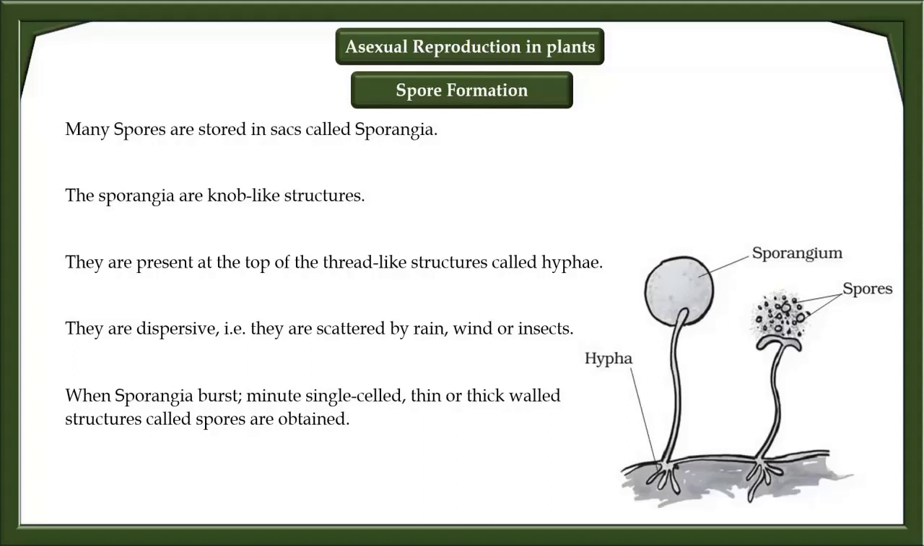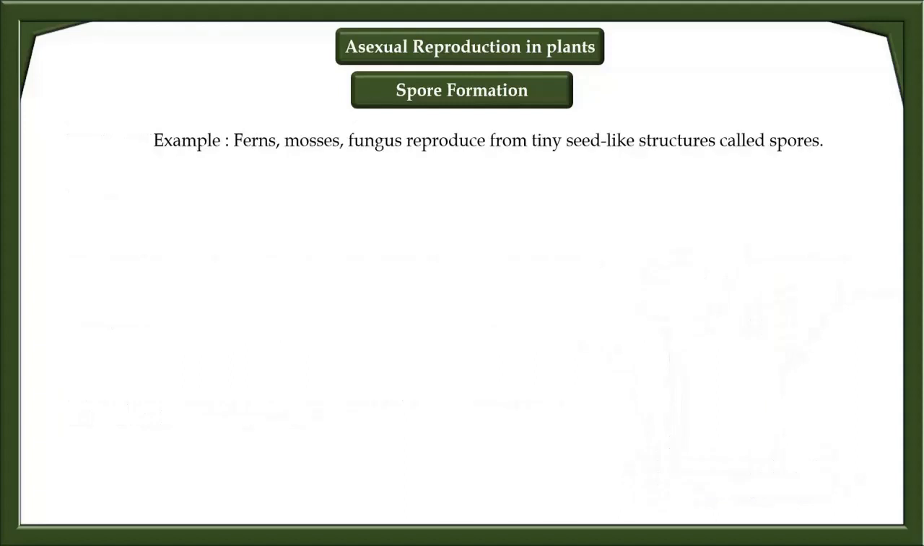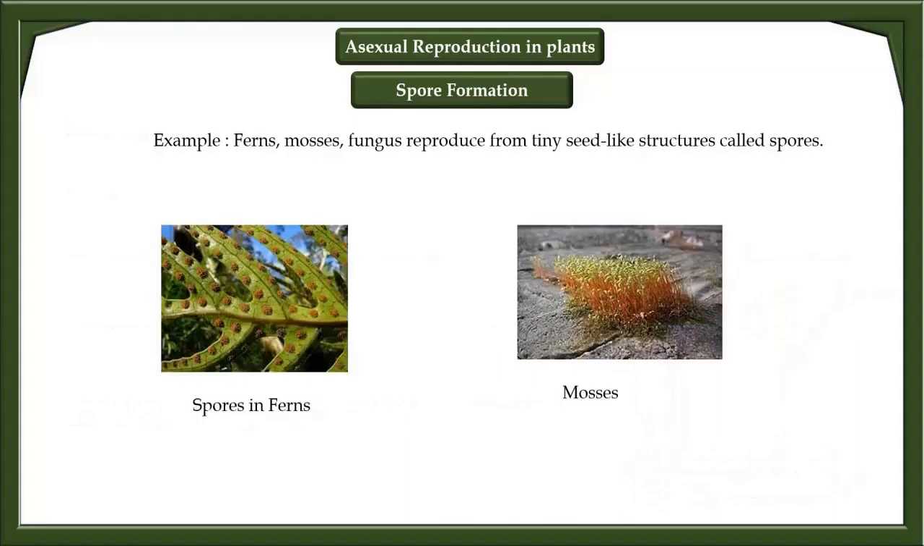The sporangia, or knob-like structures, are present at the top of thread-like structures called hyphae. They are dispersive. They are scattered by rain, wind, or insects. Ferns, mosses, and fungi reproduce from tiny seed-like structures called spores.